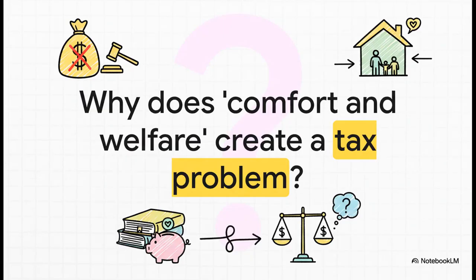So I'm going to leave you with this question. Based on what we've covered, can you explain exactly why using words like comfort and welfare in a trust could accidentally create a GPOA and a massive multi-million-dollar tax liability? If you can answer that, you are ready for this exam. You've got this.